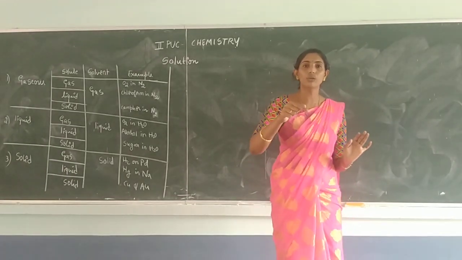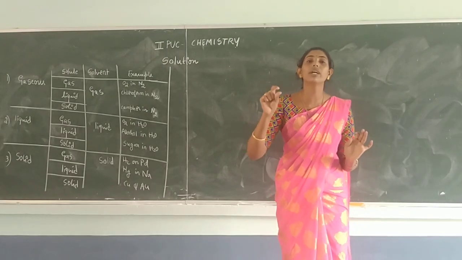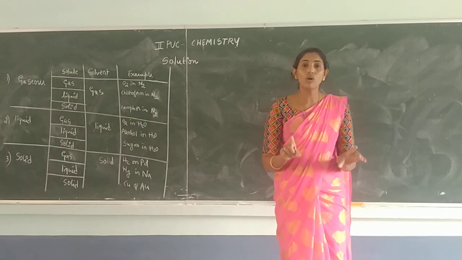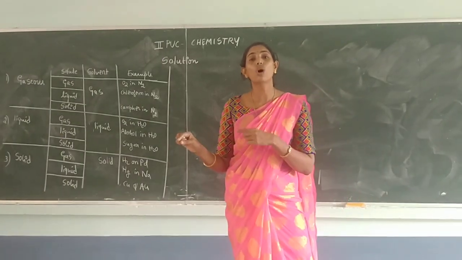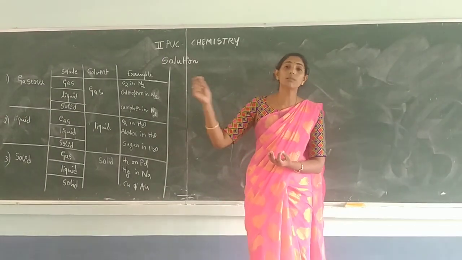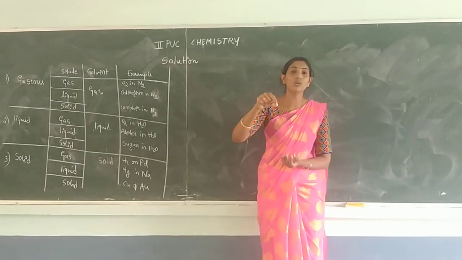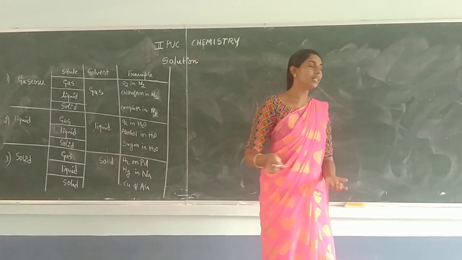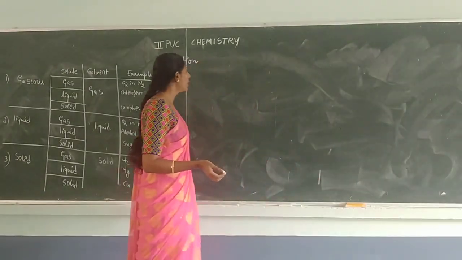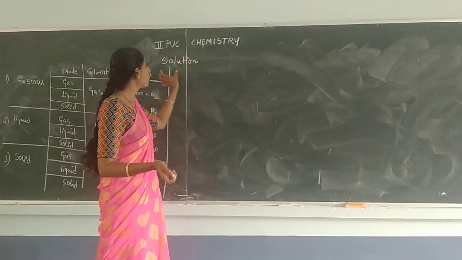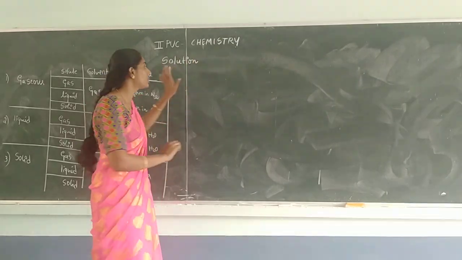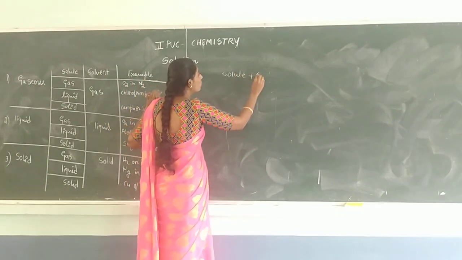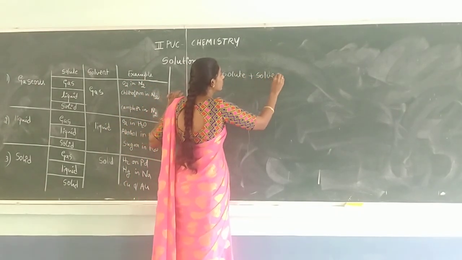If I add sugar to it, or salt to it, it becomes a solution. Understood? In the pure state, it is usually called the solvent. When you add a component to it, that is the solute, it gives you a solution. The simple formula to define the term is solute plus solvent gives you solution. Clear?